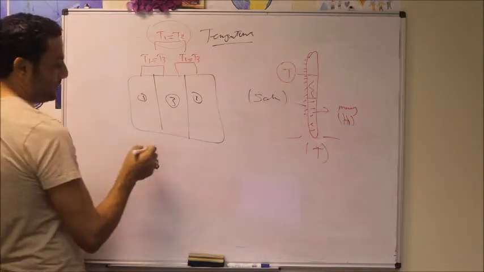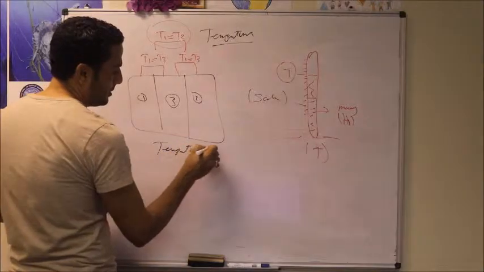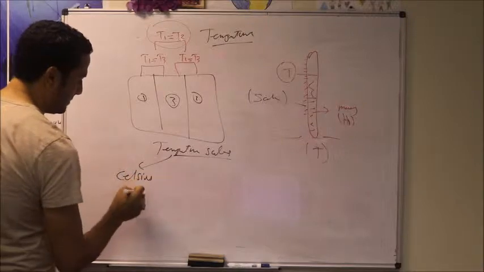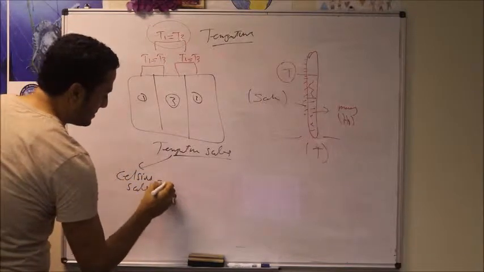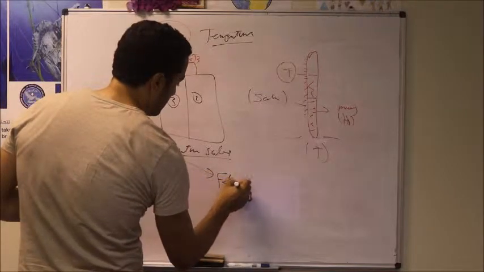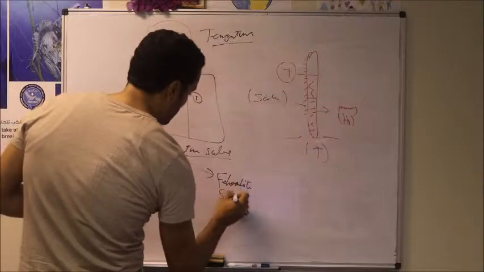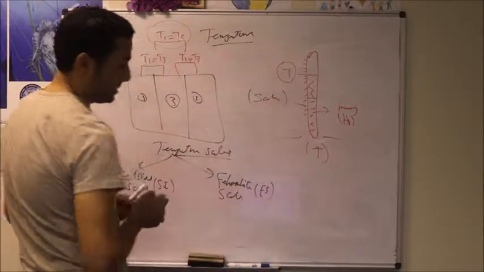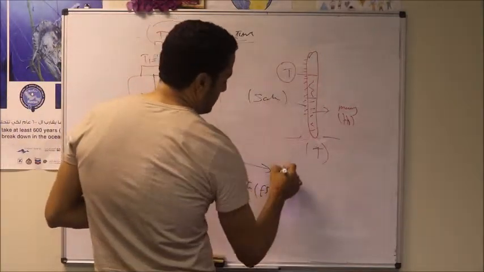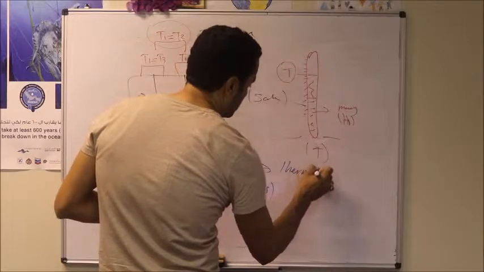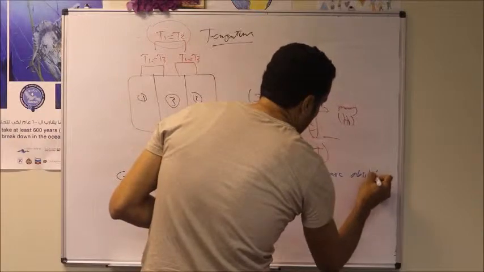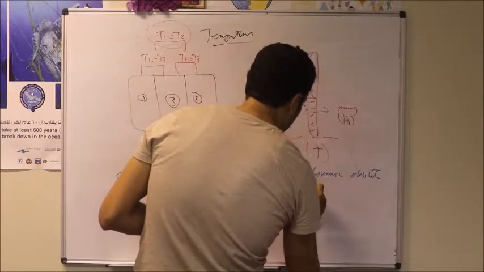So what are the temperature scales, and based on what have we made those scales? We do have different temperature scales. We have the Celsius scale, which is used in the SI system of units, and we have the Fahrenheit scale, which is used in the English system of units, and we have another scale which is the absolute scale, or it is called the thermodynamic absolute temperature scale.